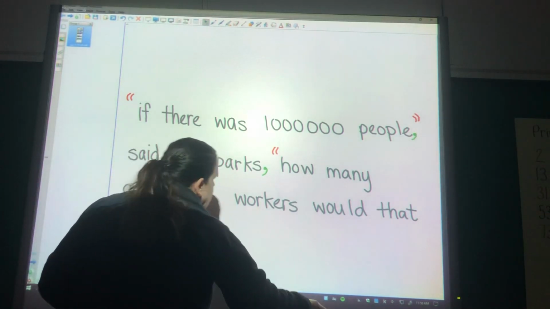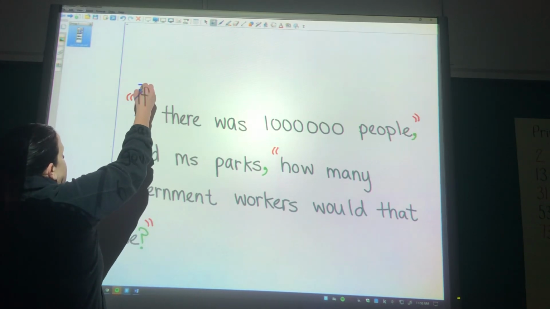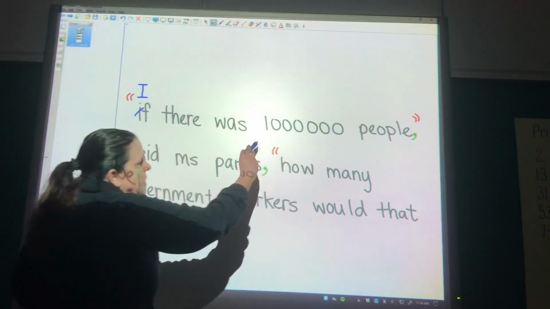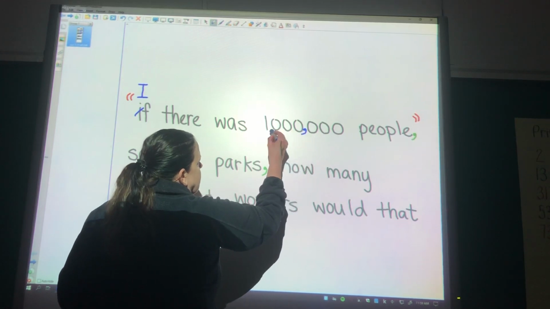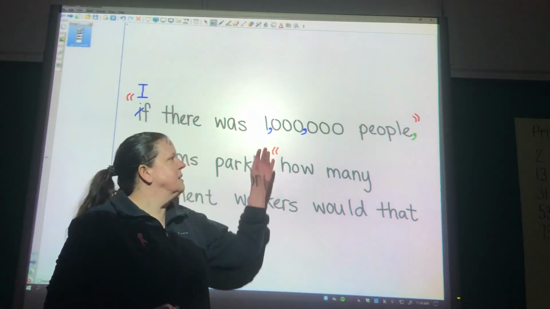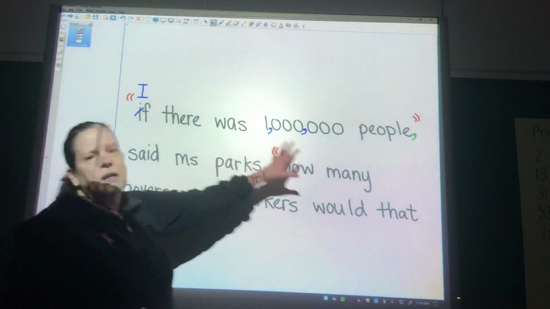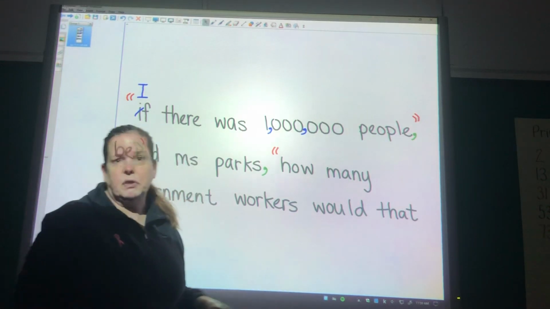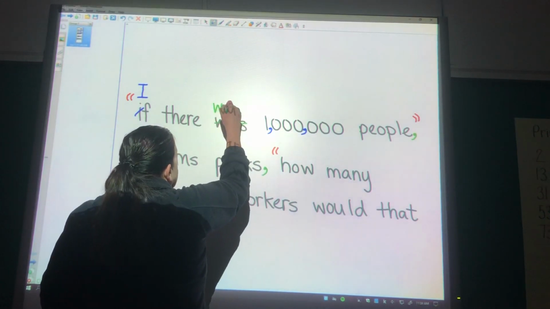Okay, so this is the beginning of her question. This is the beginning of our sentence. We do need a capital I. 1 million, so we start from the back: 1, 2, 3, comma, 1, 2, 3, comma. Again, this is a perfect example of why we use those commas. It makes those numbers so much easier to read. We are talking about a lot of people here. Was is a singular verb, and we're talking about a million, so we do need the plural verb were.